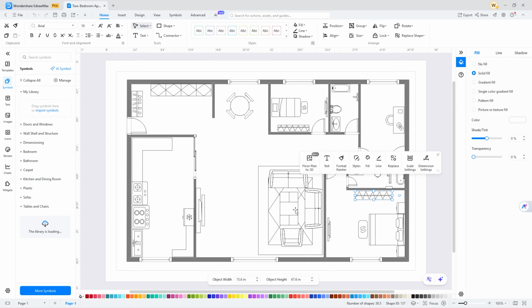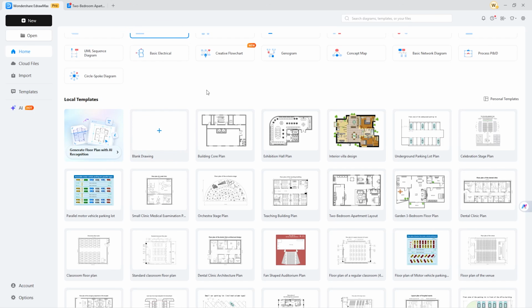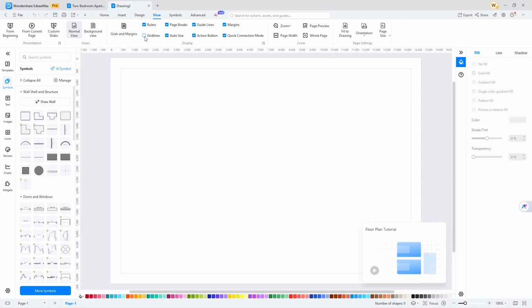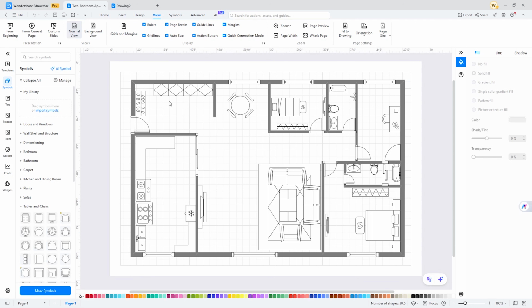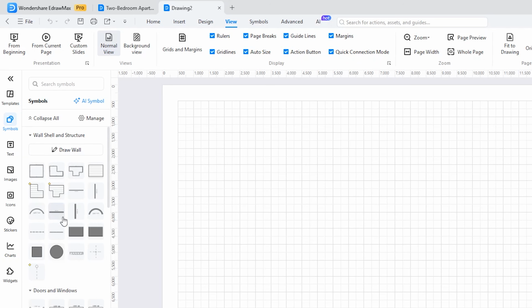The drawing you can see here may seem complicated, but it is very easy to draw. I'm also taking a blank drawing sheet. I will add a guideline view from the view menu, which will make it easy to draw. On the left side, you will get all the equipment of professional floor drawing in the symbol option. From here, you can draw very easily through drag and drop.